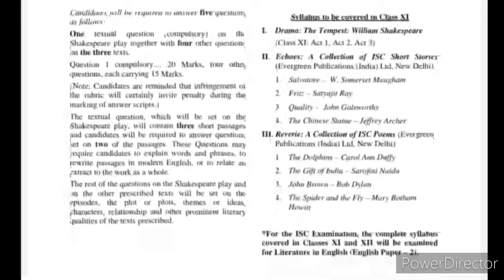So what are the 4 stories we have to do? Salvatore, Fritz, Quality, the Chinese statue. And then poems, Reverie, a collection of ISC poems. The Dolphins, The Gift of India, John Brown, The Spider and the Fly.